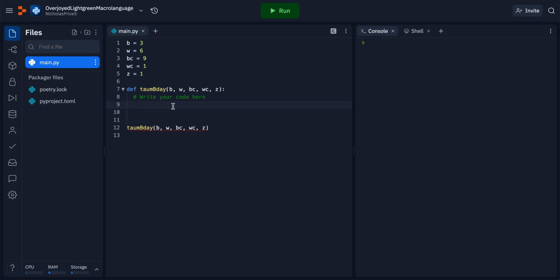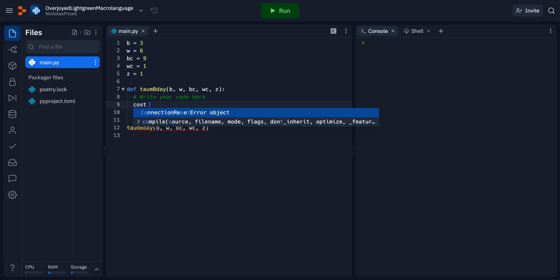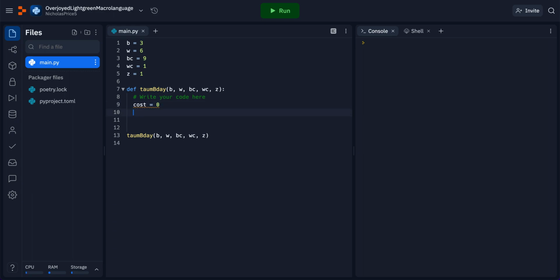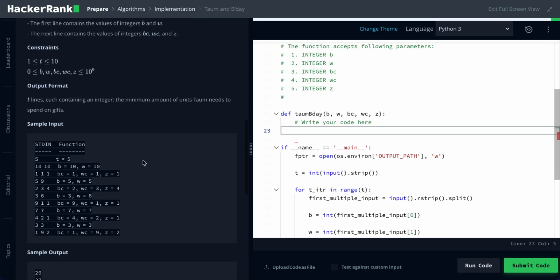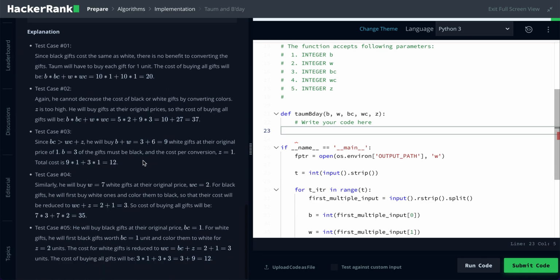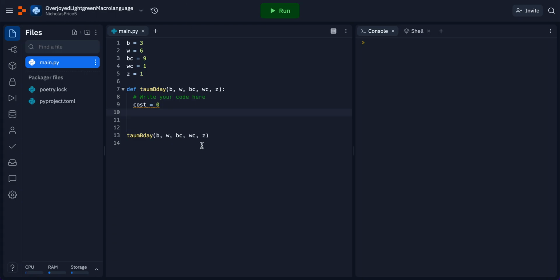How would we actually go about solving this problem? Well, obviously we would like to store a variable called cost. And at the end, oh, I guess I should cover that. We will simply return the lowest cost possible. So we'll write some conditional statements that will determine the lowest cost possible, and then we will return that value at the end of our function. Okay, so of course we're going to want to store the cost that we'll keep track of, and then from there write a couple conditional statements.